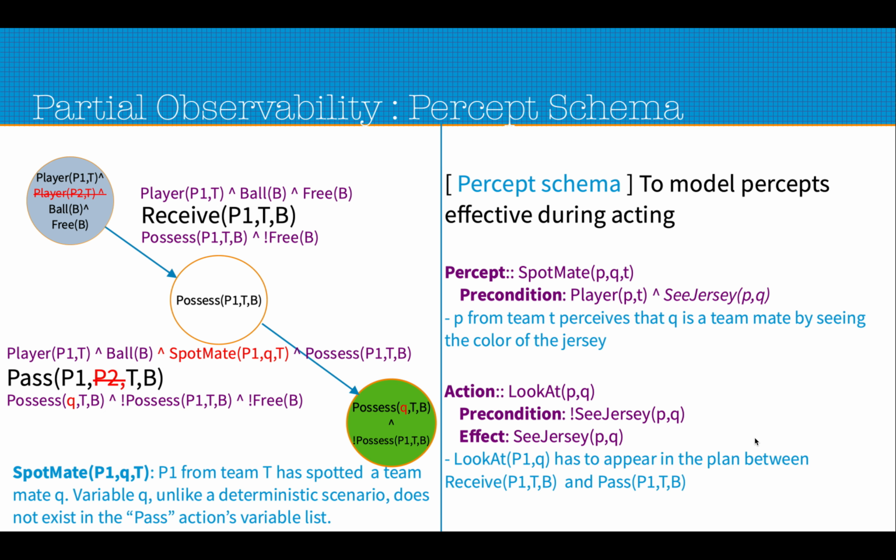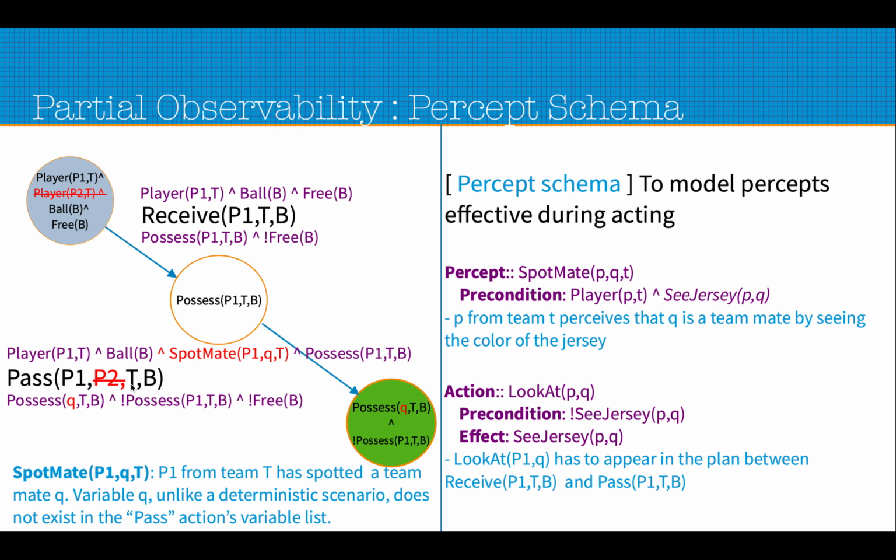Okay, so this was the case we are considering. Spotmate P1 Q T means that P1 from team T has spotted a teammate. And one thing we missed to mention in the previous slide was that the pass action does not mention the variable Q, because the variable Q is not known.